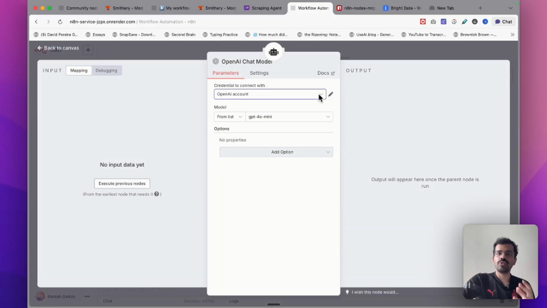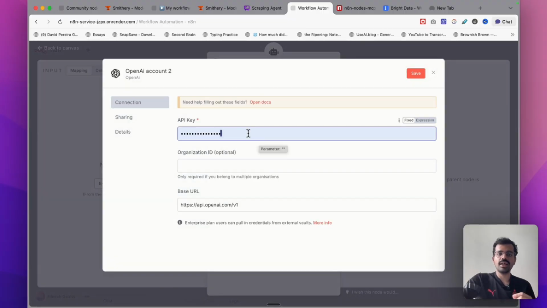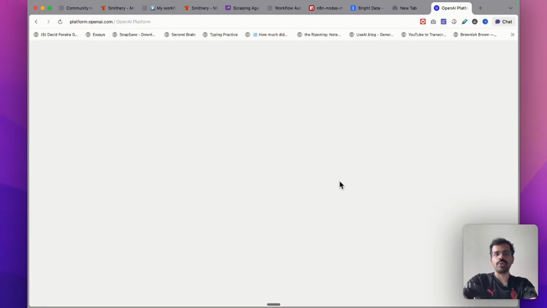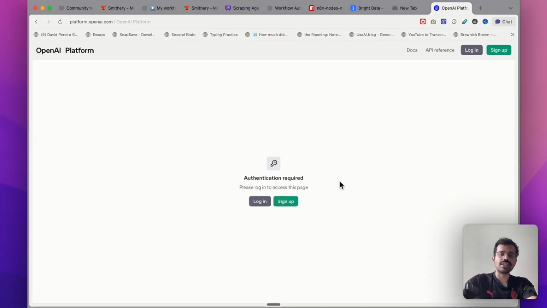And for using this node, you would have to connect your OpenAI account with it. I've already added this, but if you're using this for the first time, you would have to click on this button called Create New Credential. When you do that, then you would have to paste your API key over here. For getting this API key, you can just search OpenAI API key in Google and it would redirect you to this platform where when you sign in, you can actually create your own API key.